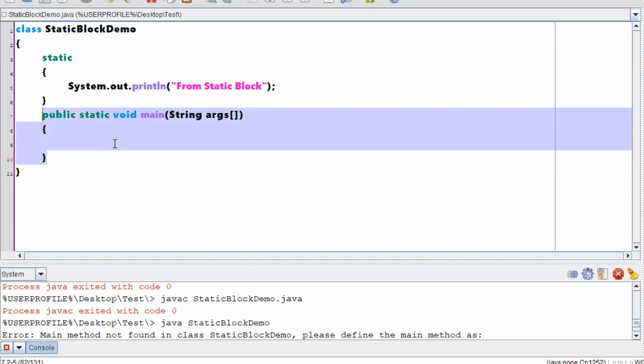If you are working with previous versions of Java, that is till 1.6, even if you don't have the main method, you can write a static block and it will show you the execution of the static block first, and then it will show you an error saying that there is no main method defined. Hope you understood.